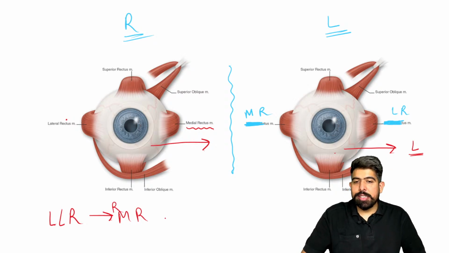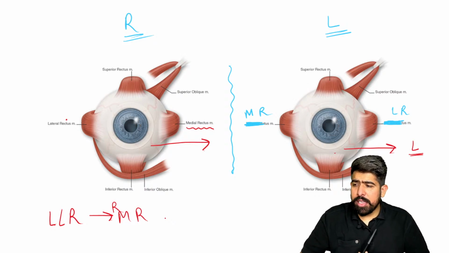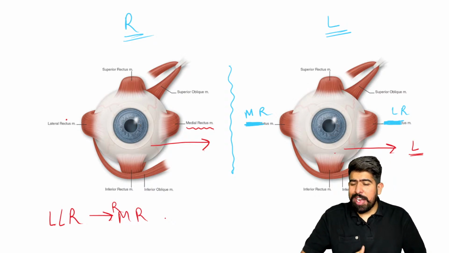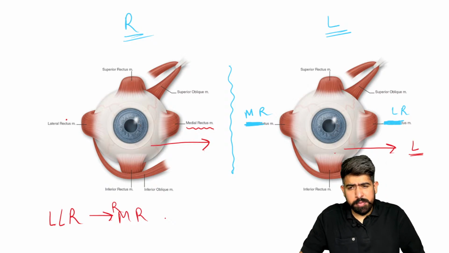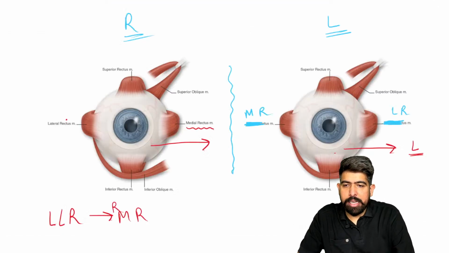So from this, there are four important MCQs. They ask and confuse you about the yoke muscle again and again. So to make it quite easy for you, I will give you a slide that you will remember. Write it down with me. This is about the yoke muscles.